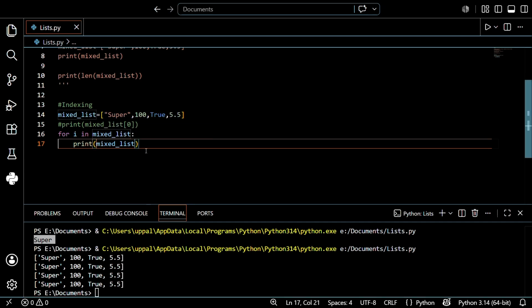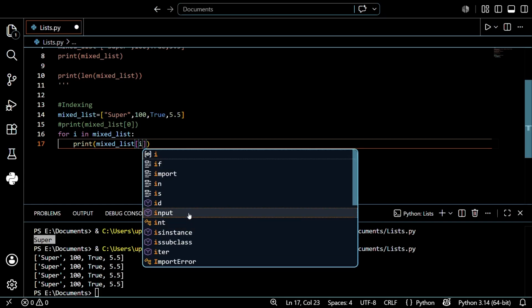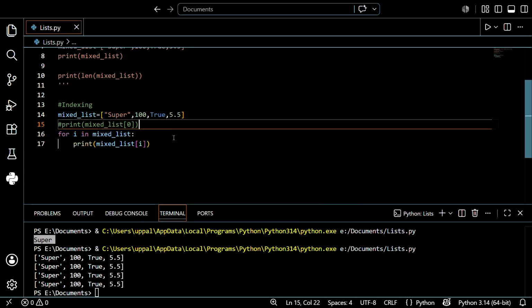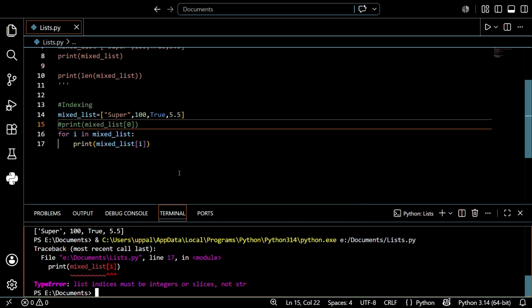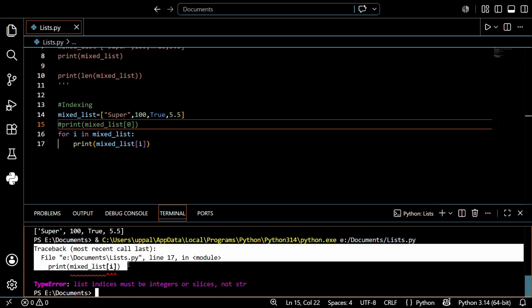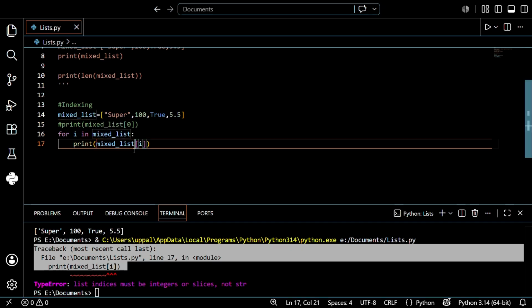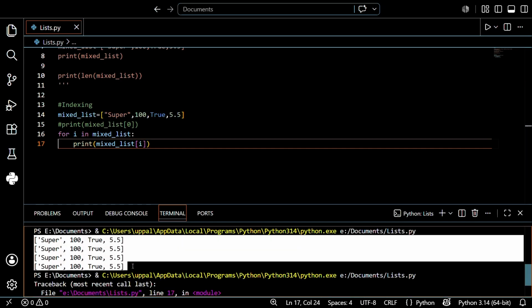I want to write this one also, a list of 5. Let's see what will happen. Before that I want to save this and run this one. See, it shows an error, meaning it indicates that we cannot print the values like that. I don't want to print the values line by line like this. I hope you understand: super in one line, 100 in one line, 2 in one line, and 5.5 in one line. So we want to print the particular values four times. That is the power of list.